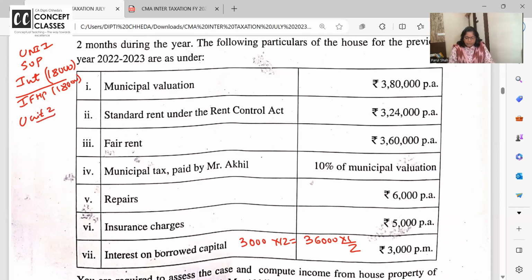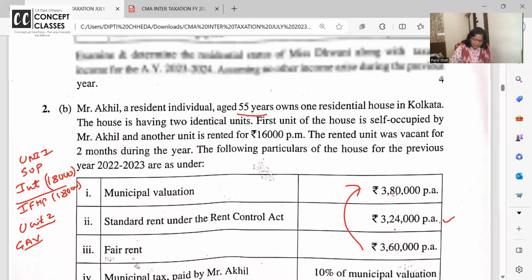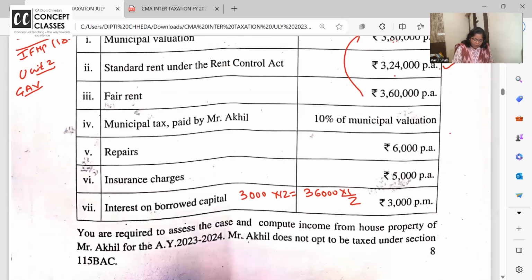Now it is unit 2. Unit 2 के लिए you will have to work out the GAV. तो GAV के लिए we do those steps. Step 1: fair rent or municipal value, whichever is higher; that or standard rent, whichever is lower. Step 2: this or actual rent, whichever is higher. I'm writing in brief, I hope clear.